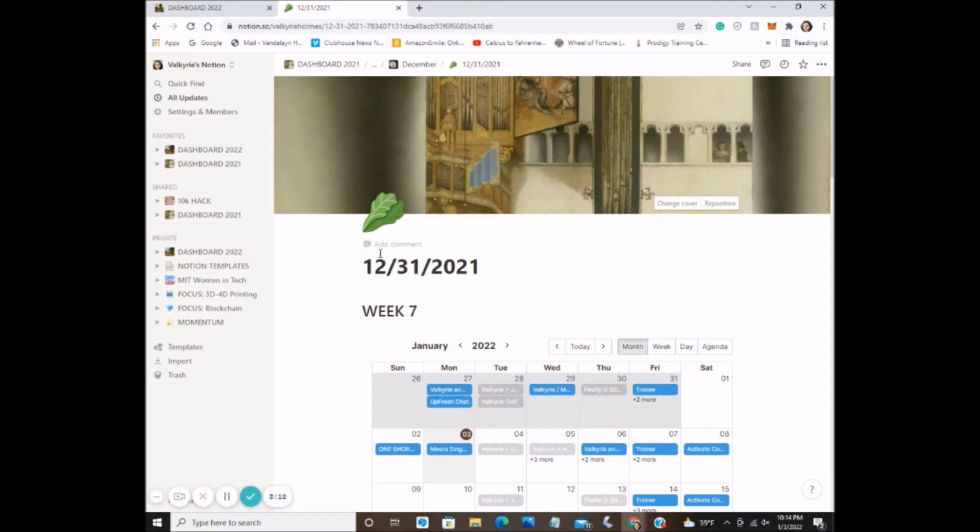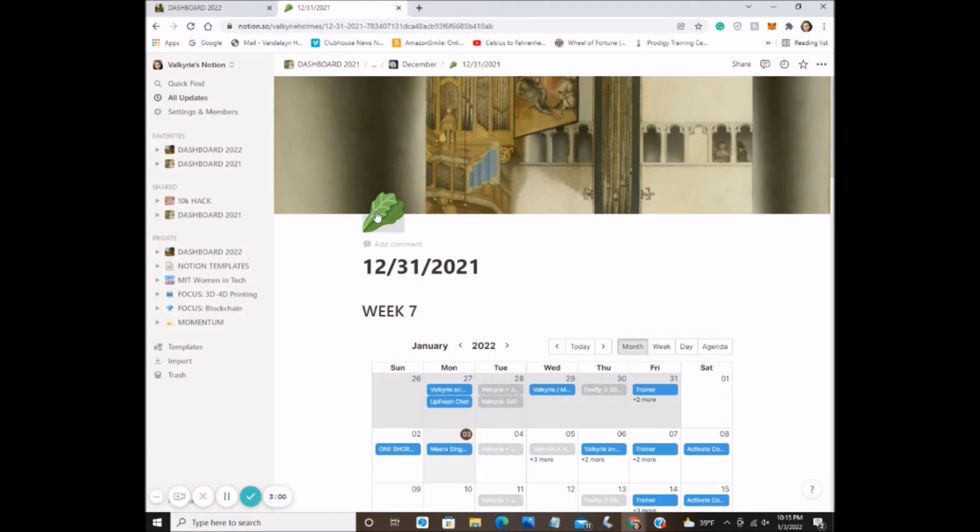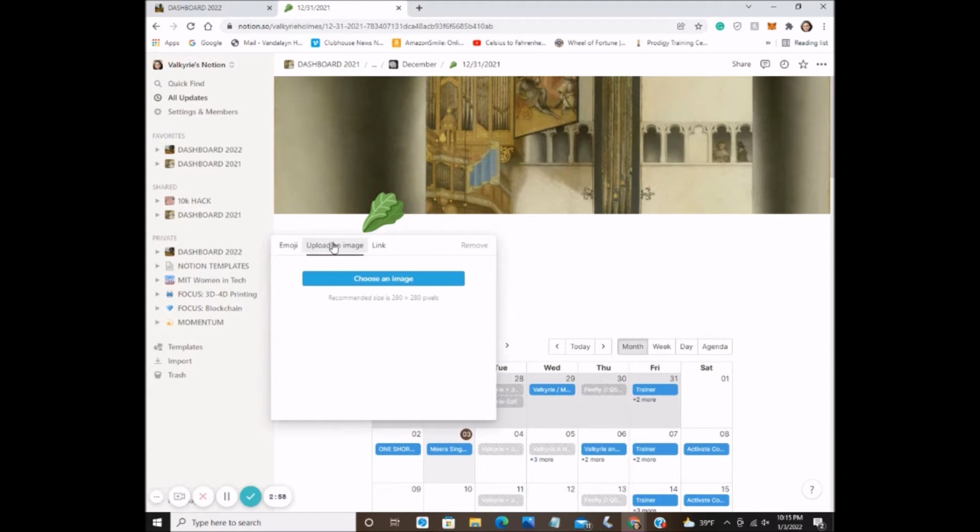So you can set a random emoji here. You can look up emojis, or they kind of just generate randomly for you. You can hit random right here, and it'll just pop up with a random one. But I just chose a little lettuce leaf. Or you can upload your own image, and it will resize it to this pixel length, and it'll pop up as a little square here, like it was on my original dashboard.